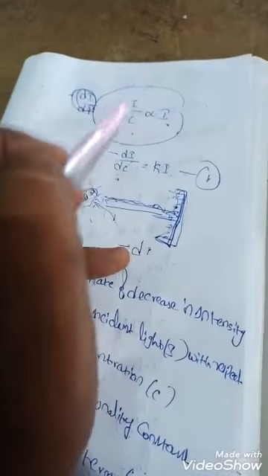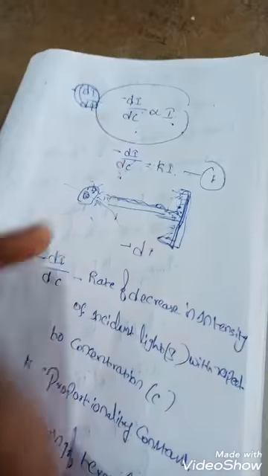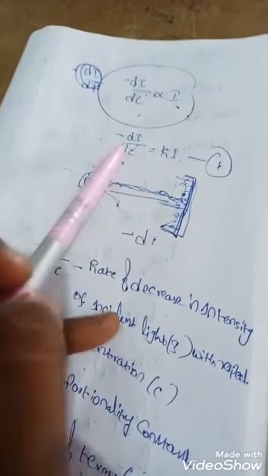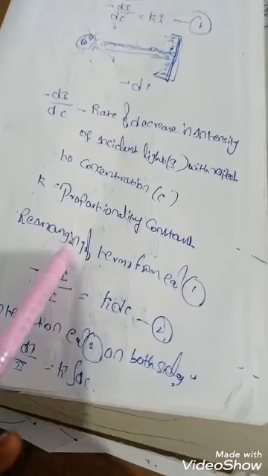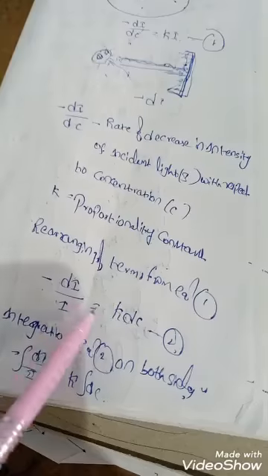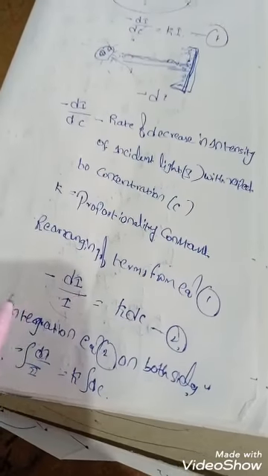Okay students, what should we take? First one, minus di by dc proportional to I. So minus di by dc equal to ki. Okay, this is equation 1. Next one, minus di by dt equal to kdc. Okay, this is equation number 2.